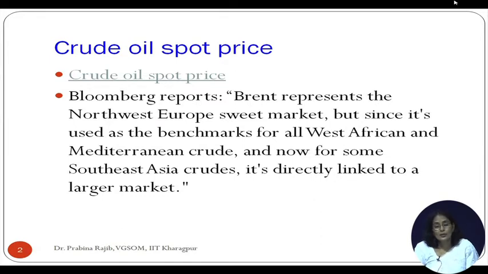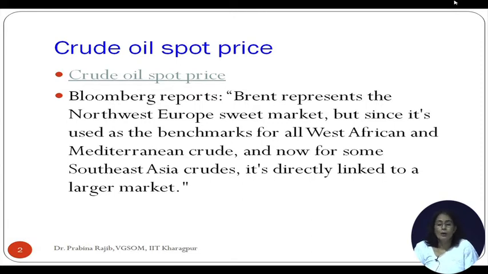Okay, the answer to this particular question has been very succinctly given by this quote by Bloomberg. Brent represents the Northwest Europe sweet market, but since it is used as a benchmark for all West African and Mediterranean crude, and now for some Southeast Asia crudes, it is directly linked to a larger market.